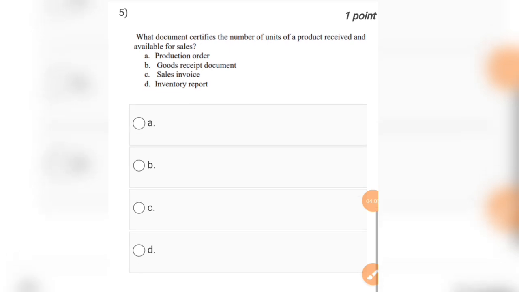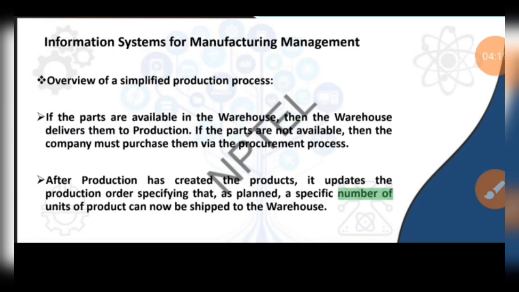Moving to the next one, what document certifies the number of units of a product received and available for sales? Options are production order, goods receipts document, sales invoice, inventory report. So the answer for this question will be production order.